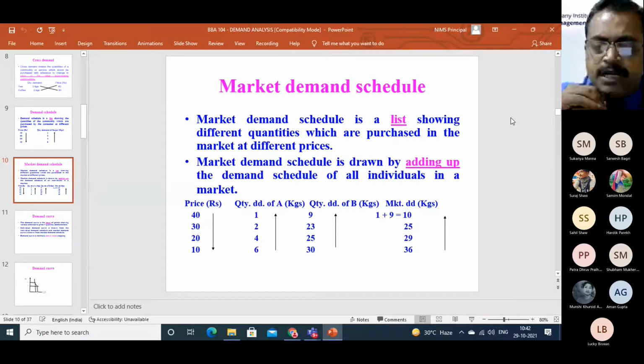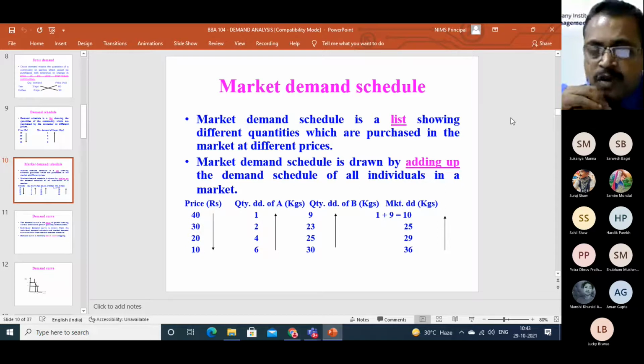Look at the market demand schedule. It is the addition of demand schedule of all individuals in a particular product in the market. So you see, consumer A, B have been considered. Say for example, there are two consumers, consumer A and consumer B. Quantity demand of sugar for consumer A is 1 at rupees 40 per kilogram, and quantity demand of consumer B is 9 kilogram.